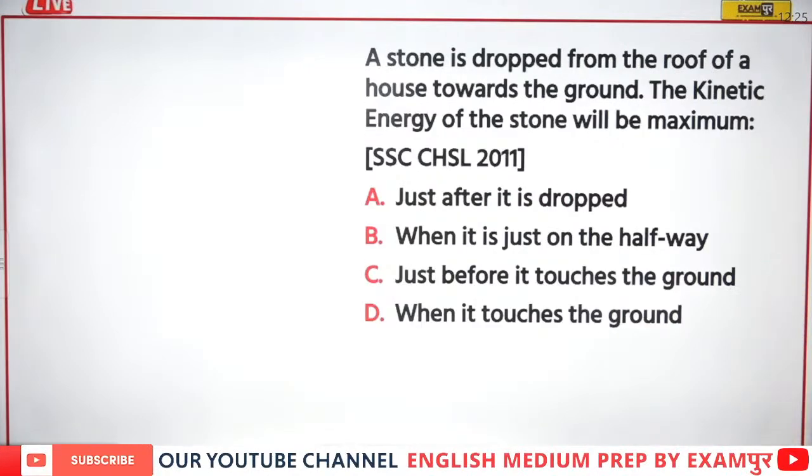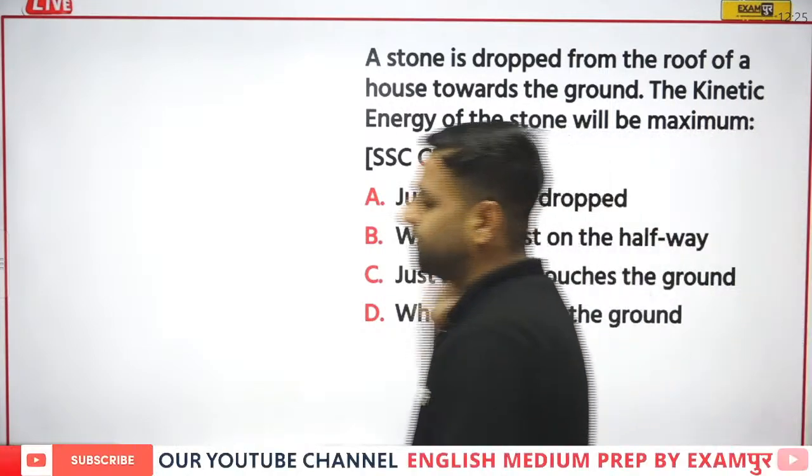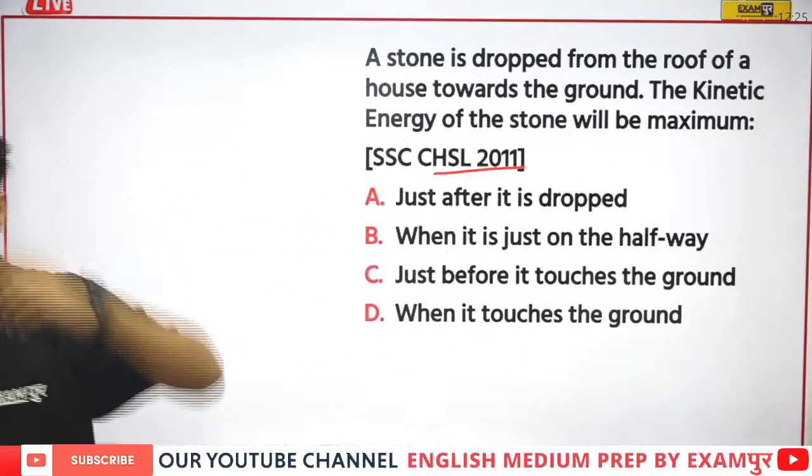A stone is dropped from the roof of a house towards the ground. The kinetic energy of the stone will be maximum where? This is from CHSL 2011 and I need an answer from everyone.